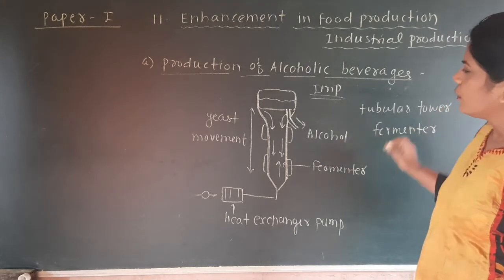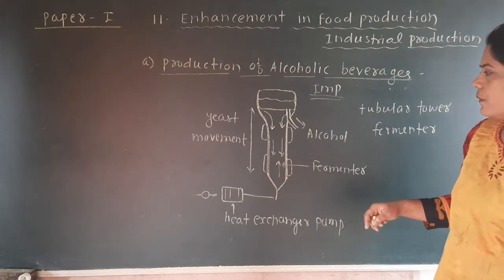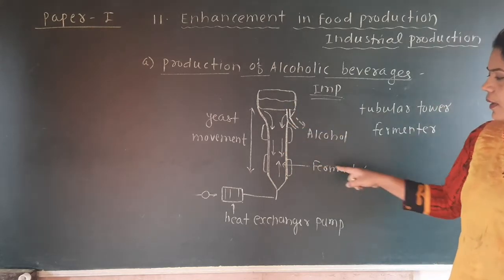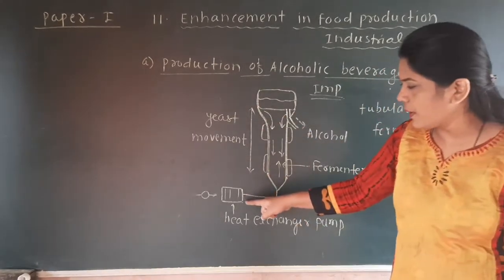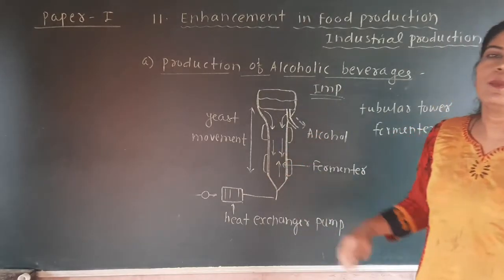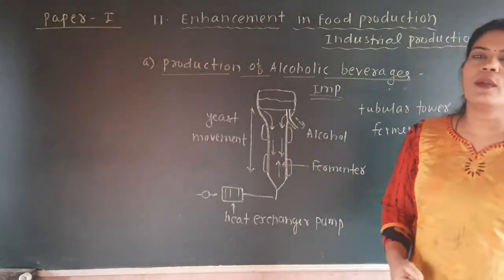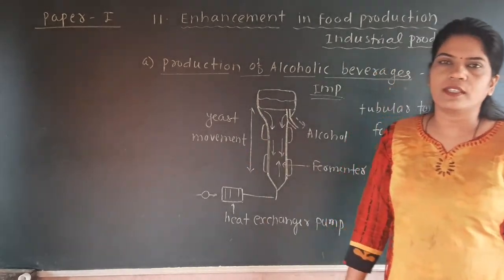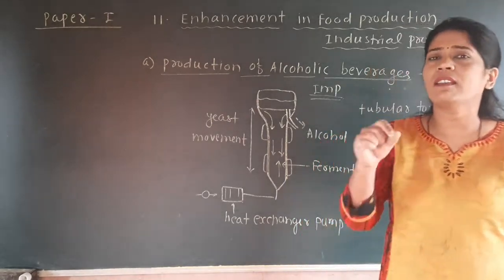Okay, there are only 3 levels, that is alcohol which is given out from that fermenter. The name of that fermenter is given. Yeast movement is shown here, and there is one pump which has the role of heat exchange. Heat exchange means if there is an increase in the temperature inside the fermenter, then that pump immediately lowers the temperature of that fermenter and carries out the specific activity of the yeast. See here, the particular yeast, when it is present in its natural environment, requires a specific temperature.